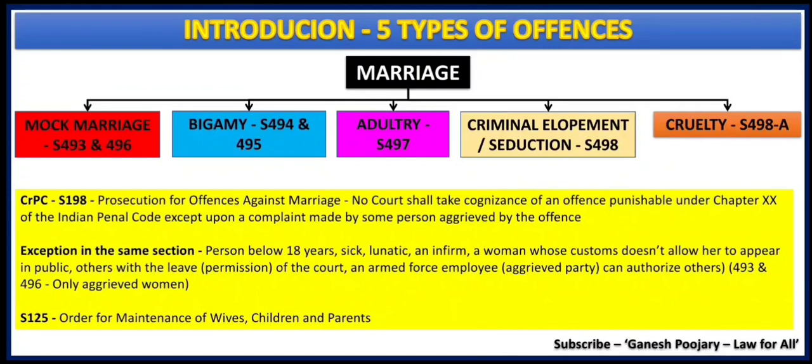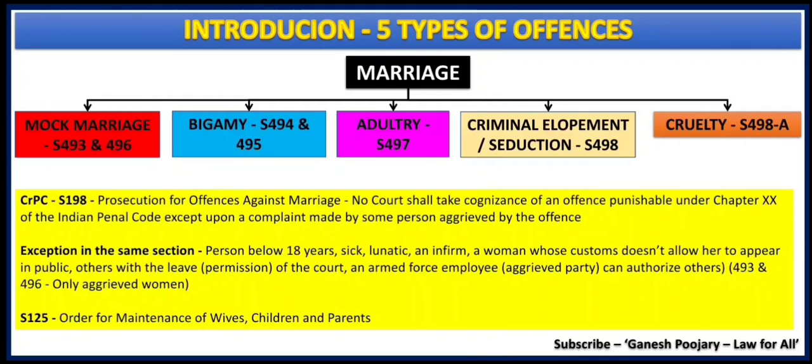Whereas under section 496, one of the parties or maybe both the parties dishonestly and fraudulently get married. That is also not with an intention of getting really married, but they are doing it, maybe one party or maybe both the parties. So that is also considered mock marriage, because there one party is clearly acting, or maybe under 496 both the parties are acting. That is mock marriage.